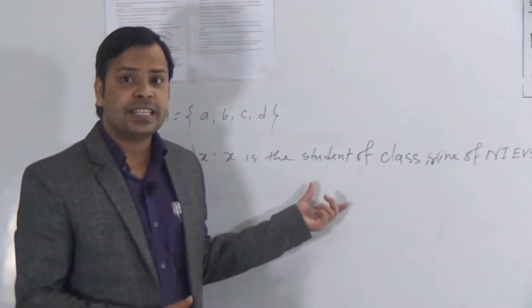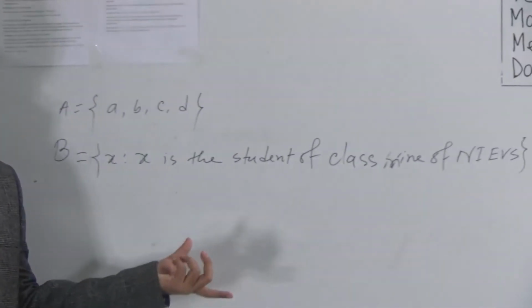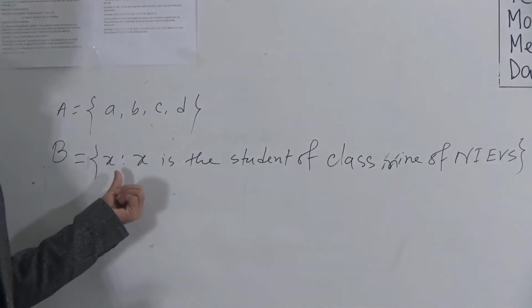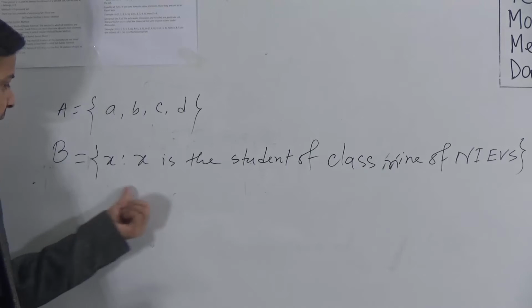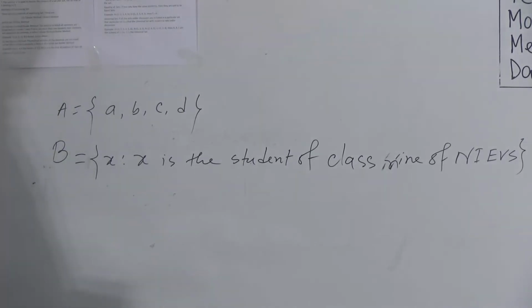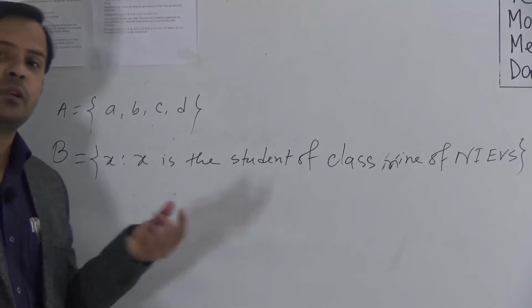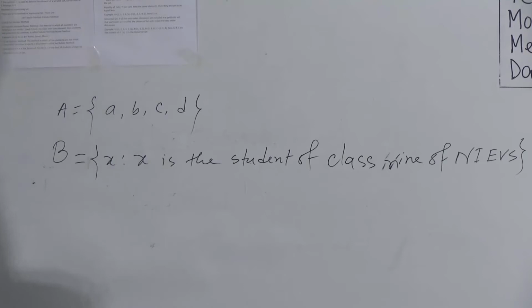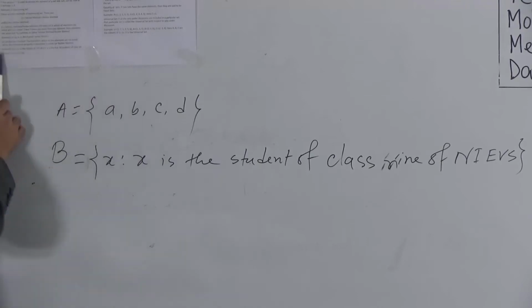All the students of class 9 of NIEVS, it means that their common property is that they are students of class 9 of NIEVS. Okay? So this means x, and all the x are the members of B or elements of B. So when the common property or the condition is given, then that type of method of expressing a set is known as the set builder method. Here is an example given.